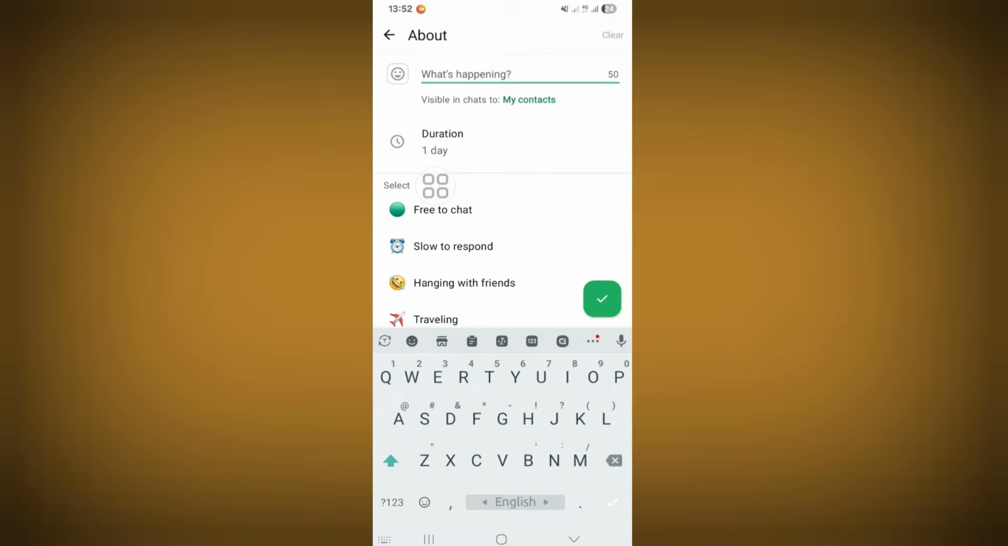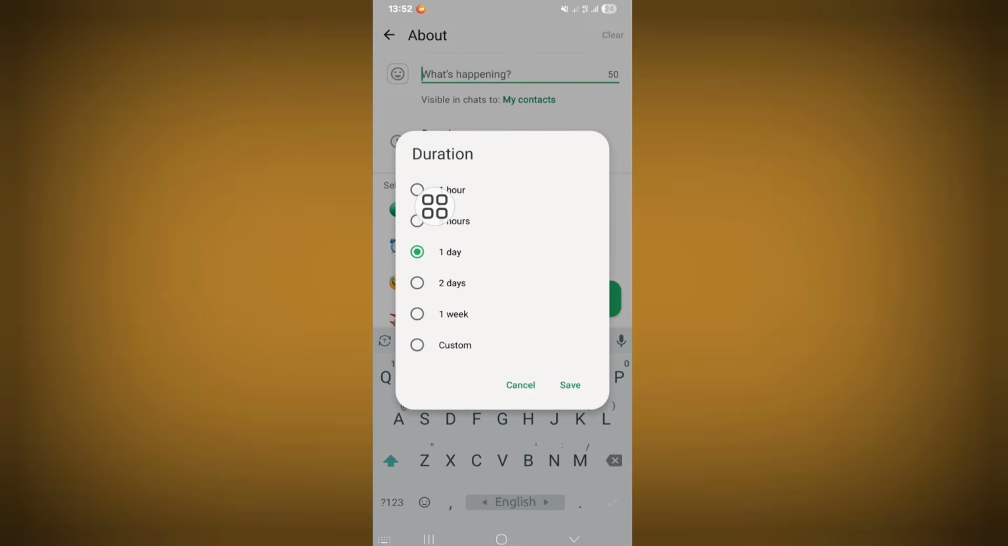Basically, when you set an about on WhatsApp, it has a 1 day time limit by default, and after a day it gets deleted automatically. Now if you want to set it permanently, then follow the next steps.